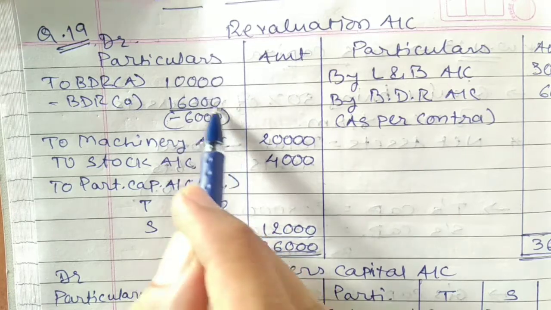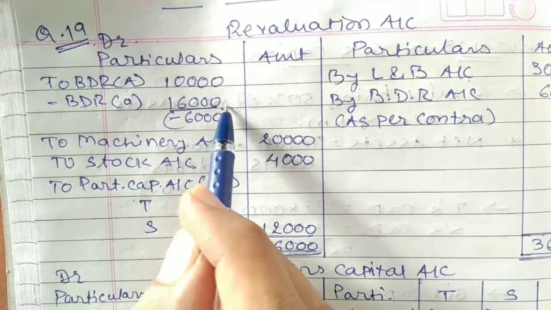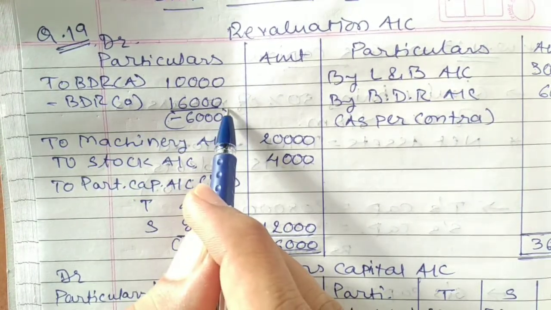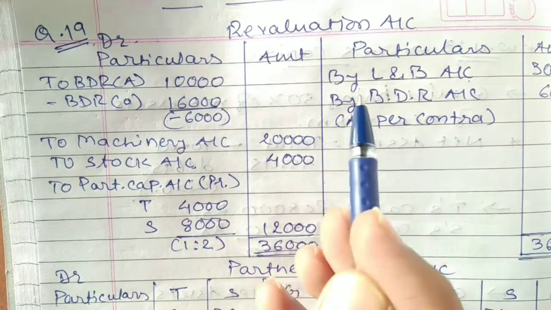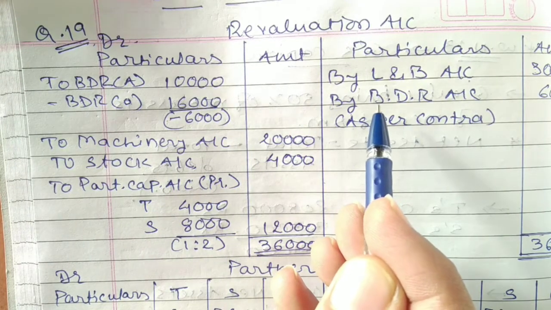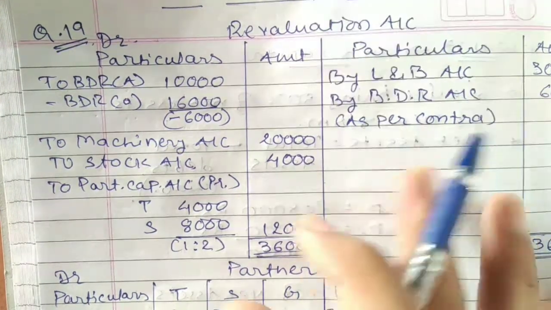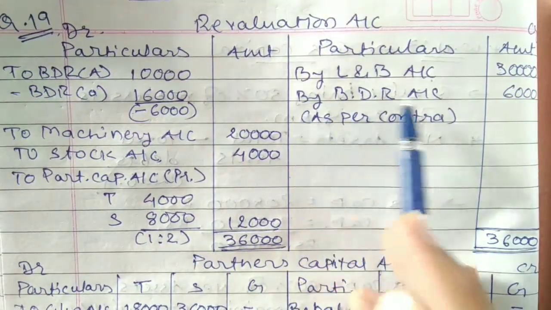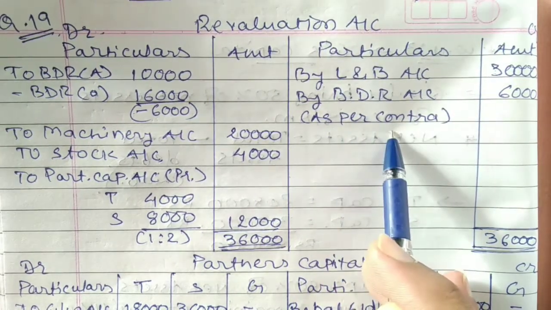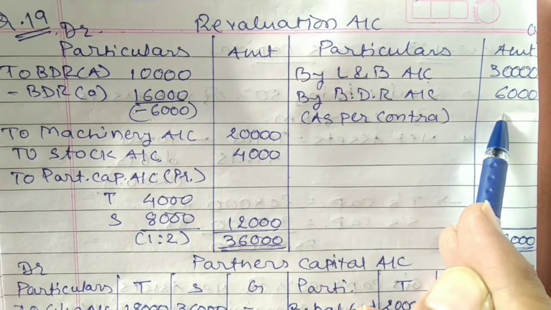So the amount comes to minus 6,000. Whenever such an amount is received as negative, it is given the opposite effect, called as per contra. So such amount of 6,000 is going to be recorded on the credit side of the revaluation account, by BDR account, as per contra. The amount would be 6,000.